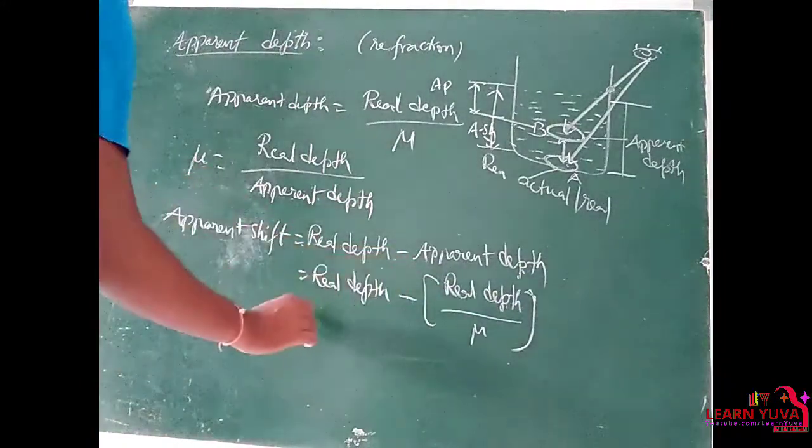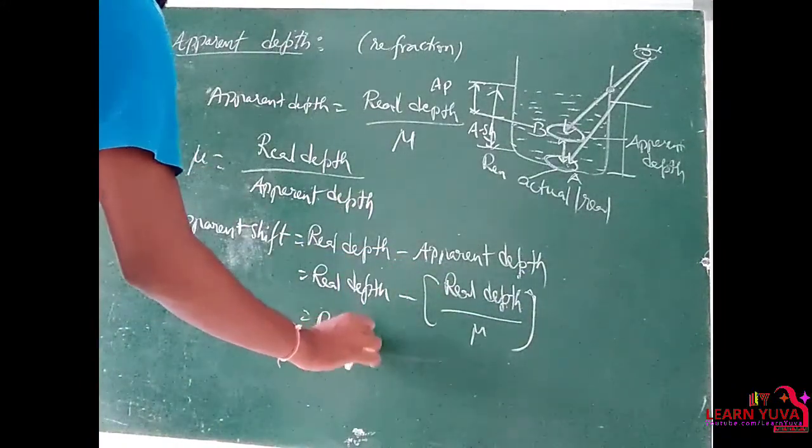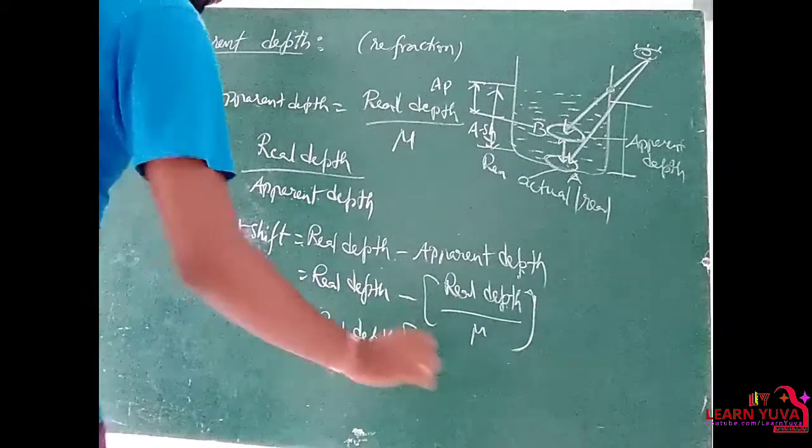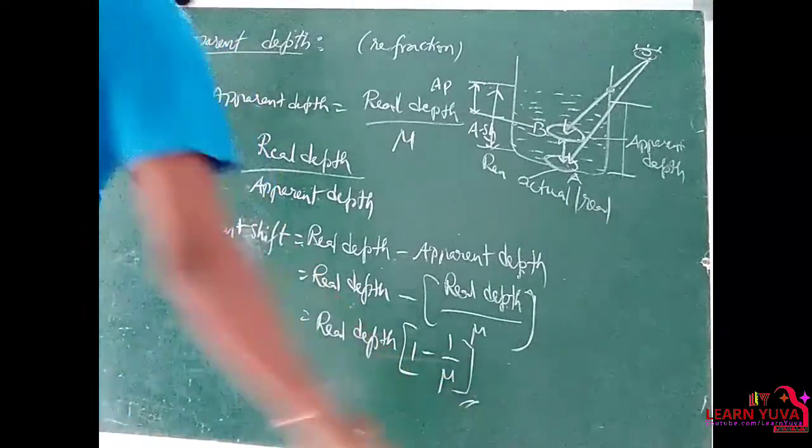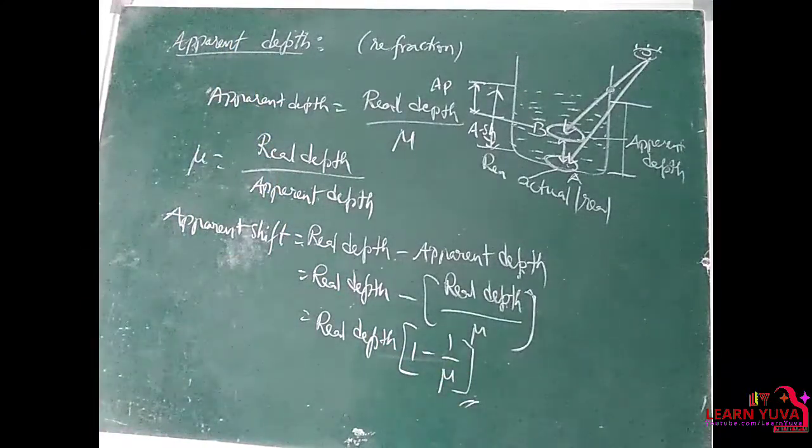So take real depth as common. If we take real depth as common, real depth of 1 minus 1 by 3. So that is nothing but apparent shift.